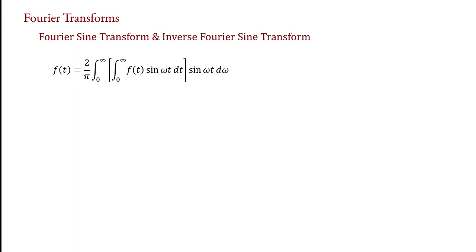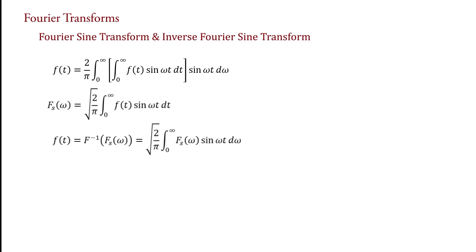This equation can be written as two equations. F s of omega equal to square root 2 upon pi integral 0 to infinity f of t sin omega t dt, and f of t equal to F inverse of F s of omega equal to square root 2 upon pi integral 0 to infinity F s of omega sin omega t d omega, where s indicates the sine transform formula.